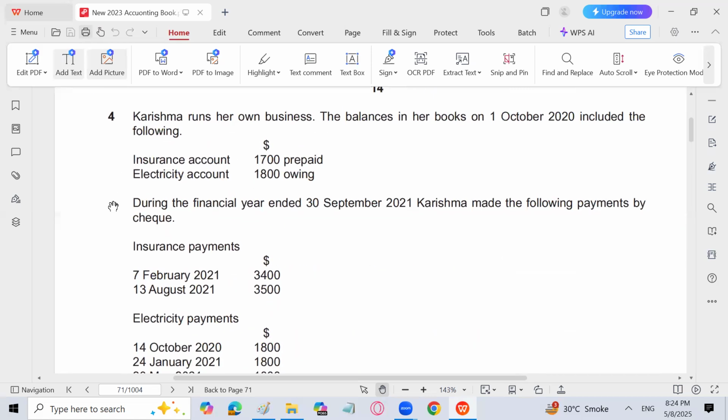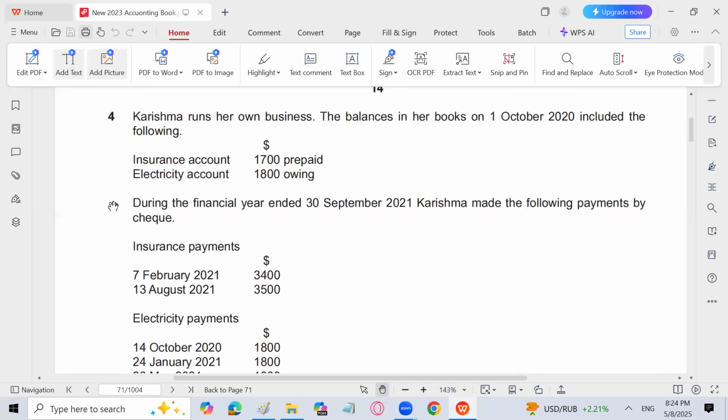Krishma runs her own business. The balances in her books on 1st October included the following: insurance account 1700 prepaid, electricity account 1800 owing. Both accounts are expense accounts, but the insurance account will be prepared separately and the electricity account is going to be prepared separately. Our financial year starts on 1st October 2020 and ends on 30th September 2021.